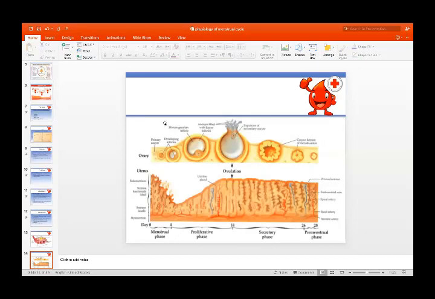Again, this picture explains the different phases of the menstrual cycle. This is the ovary, changes in the ovary, and this is the uterus, changes in the uterine endometrium. In the ovary, there is a follicular phase, then there is LH surge and ovulation, and then there is luteal phase.